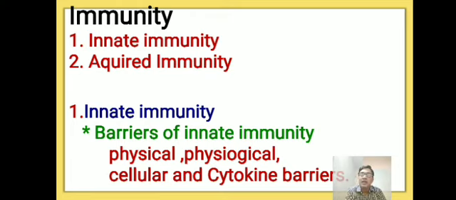Then the innate immunity develops immune responses in a non-specific way.